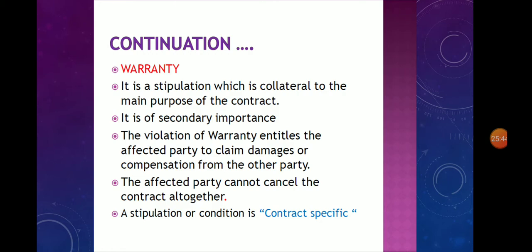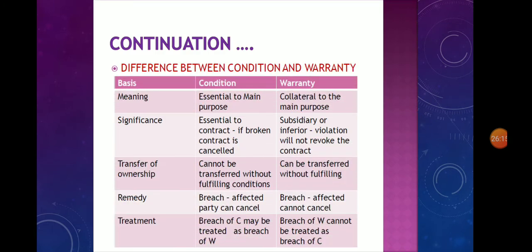Then warranty. What is meant by warranty? It is a stipulation which is collateral to the main purpose of the contract. It is of secondary importance. The violation of warranty entitles the affected party to claim damages or compensation from the other party. The affected party cannot cancel the contract altogether. Whether a stipulation is a condition or a warranty is contract specific. This is a warranty.